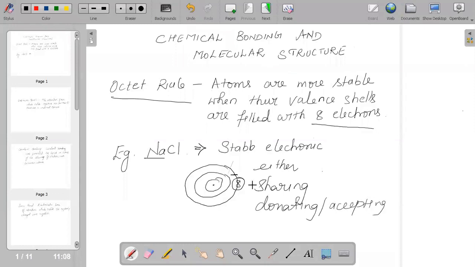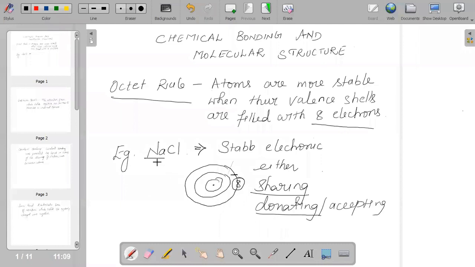When we say sharing, the element should be capable of attaining 8 electrons in its outermost shell, and then we say that the group has satisfied the octet rule. The second criterion is that it should have the tendency of donating or accepting electrons in order to satisfy the octet rule.